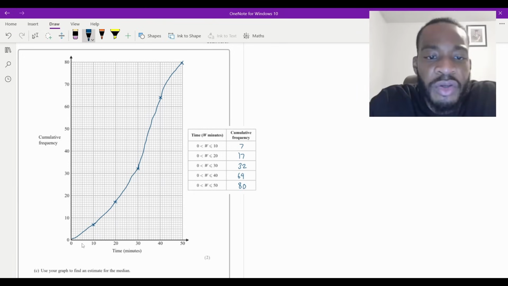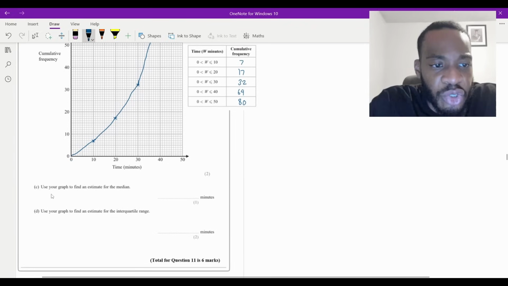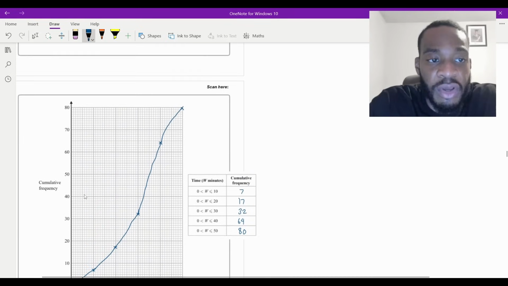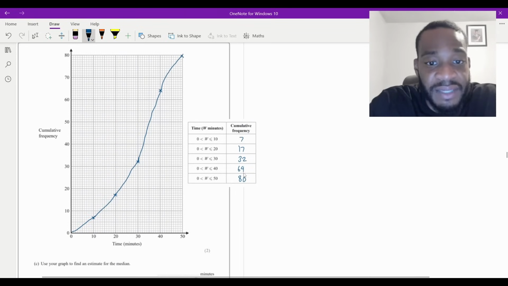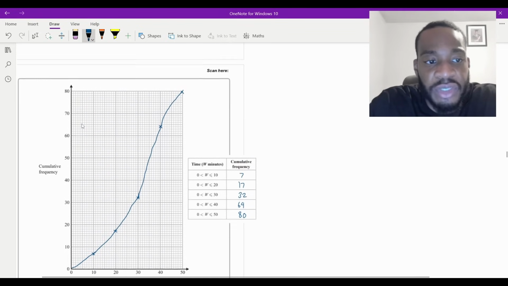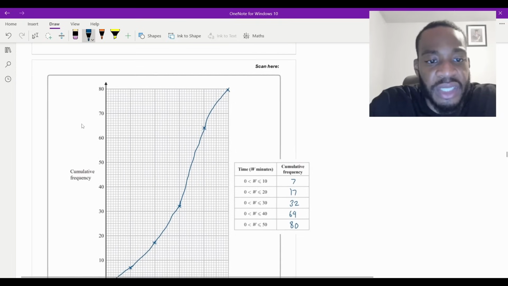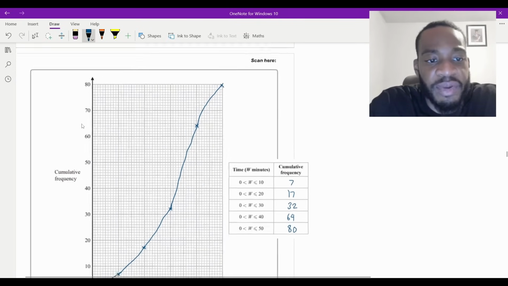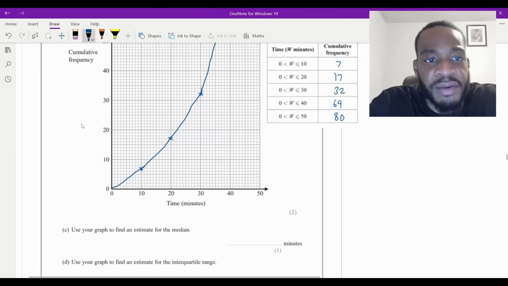Okay. So that's done. Part C says use your graph to find an estimate for the median. The median is your middle value. The frequency, remember, is 80. Half of 80 is 40. So you're going to go to 40 on your cumulative frequency and figure out what that time represents. So it's going to be there.